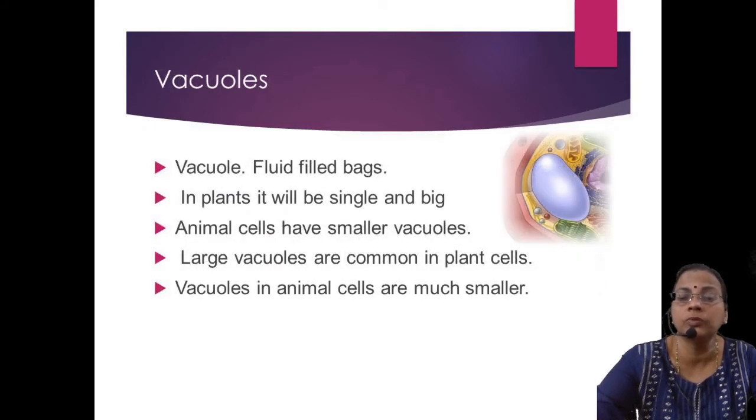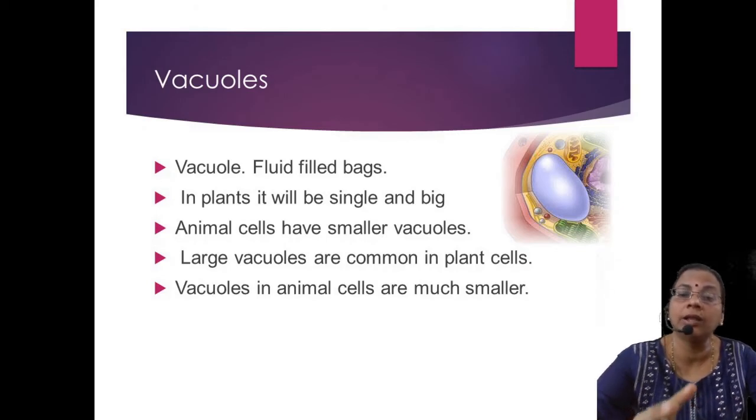Then we'll move on to vacuoles. Vacuoles are fluid-filled bags present inside the cell. They are storage in function, sometimes secretory in function. When observing plant cells, we can differentiate the plant cell and animal cell by one main feature: the size of the vacuoles.